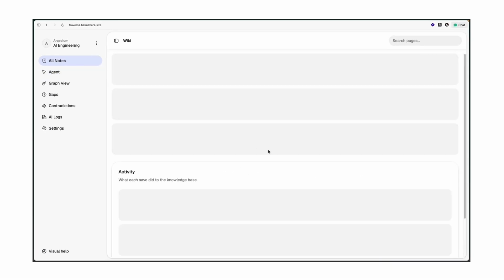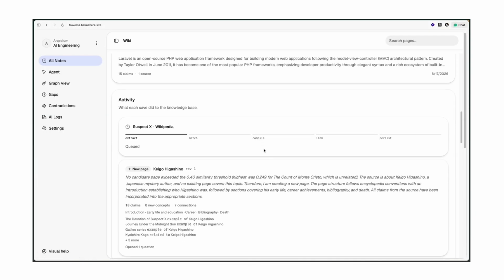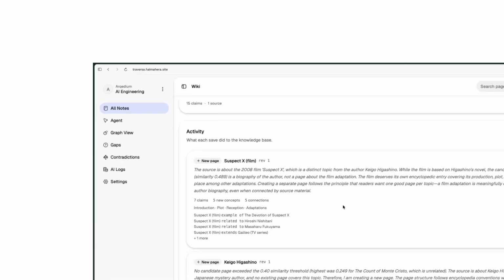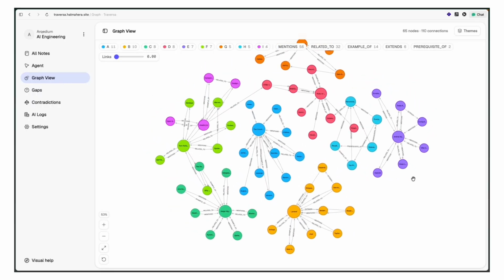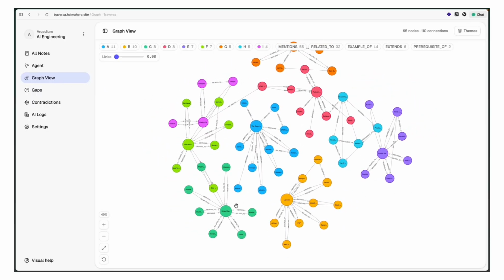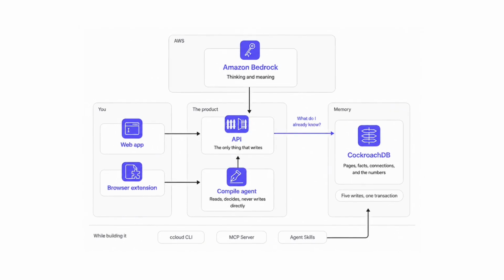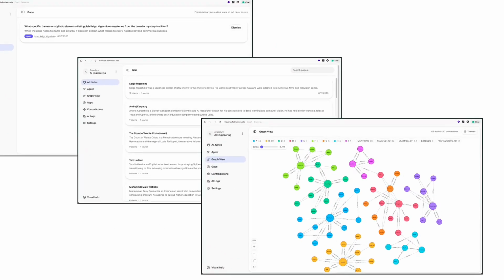As the sources are processed, the agent compiles them into structured concepts. Instead of simply dumping the source material onto a page, Traversa produces a clean, consolidated wiki entry, summarizing the information while removing unnecessary duplication. This is the first step from raw information to persistent knowledge, and here's the graph. The same concept is now connected to related ideas that the agent identified during compilation. So, we're not just storing individual documents, we're building relationships between pieces of knowledge.